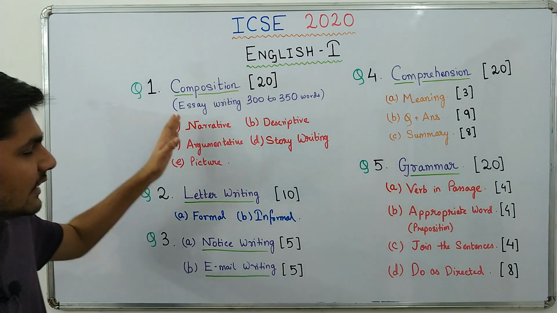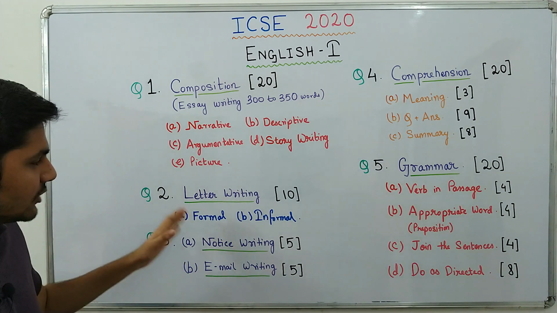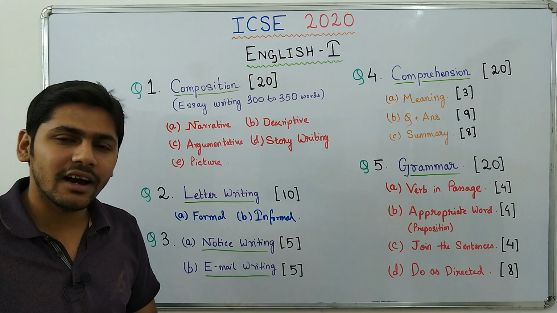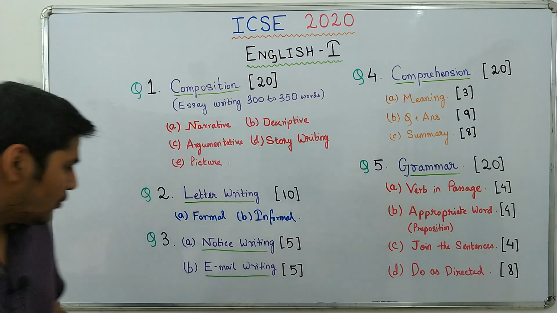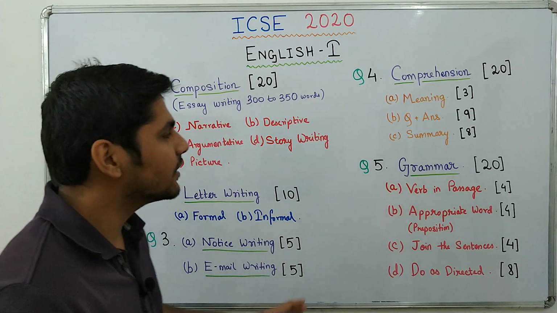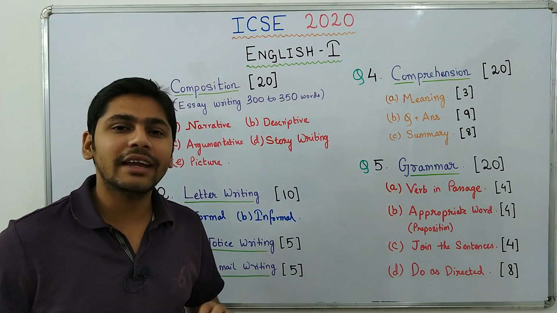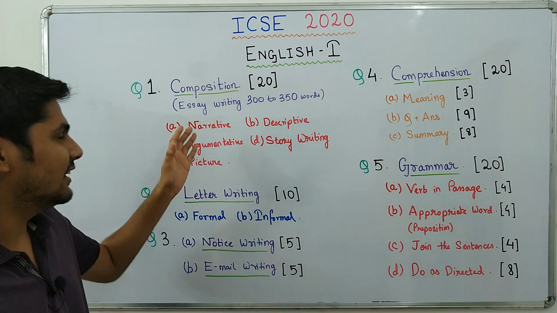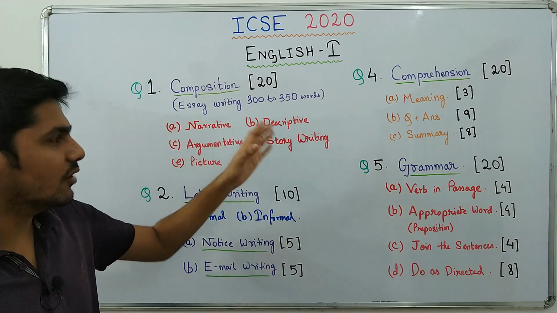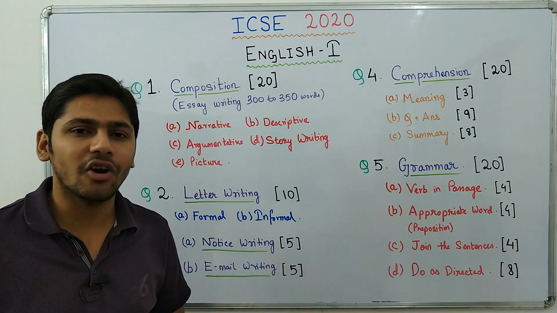30 minutes for the essay, that's more than enough to write 300 to 350 words. 20 minutes on the letter, you can easily write a good letter in 20 minutes. 20 minutes over here for notice writing and email writing, and the rest of time for comprehension and grammar. Keep it in mind that you cannot scribble in the essay. You have to write 300 to 350 words. It will increase the word length and it will also take a lot of time.